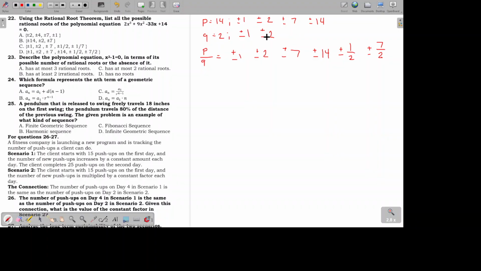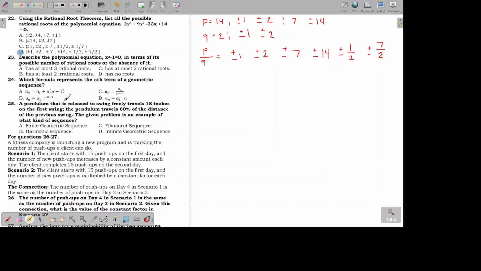14 divided by 2 is 7, and it's already been listed, so never mind that. So this is the complete list of possible rational roots: 1, 2, 7, 14, 1 half, and 7 halves, which is listed in letter D. So the answer is letter D.